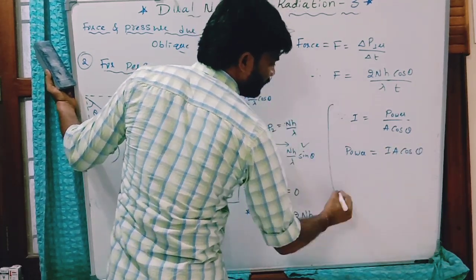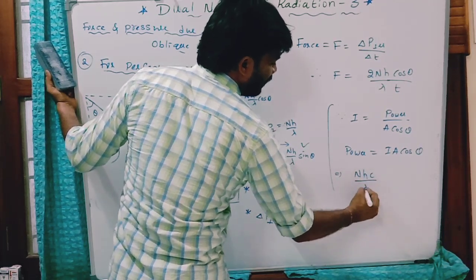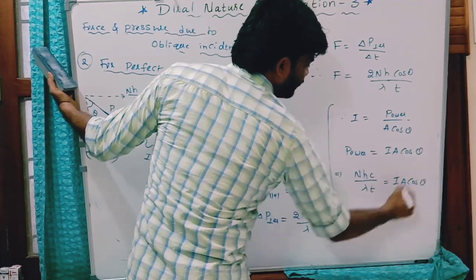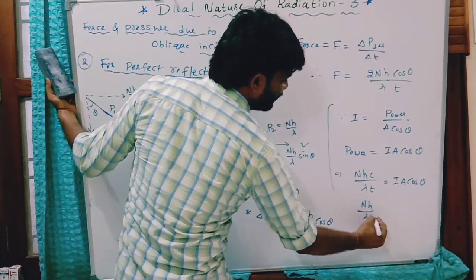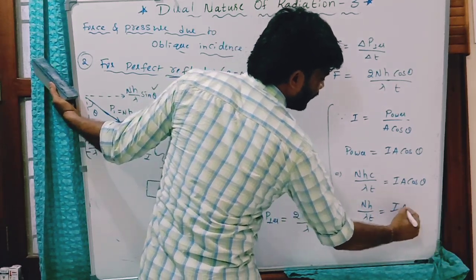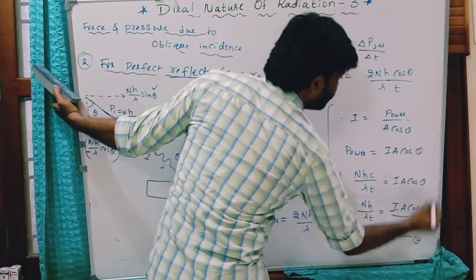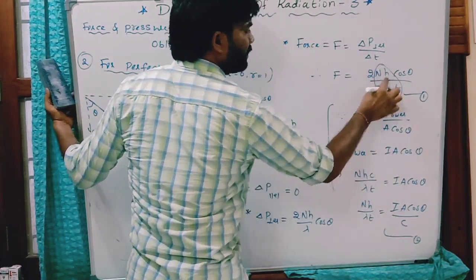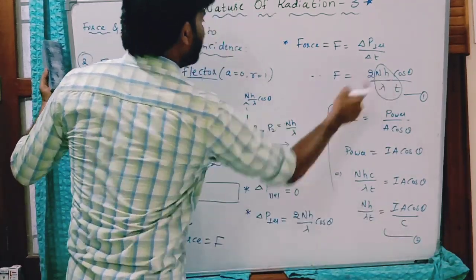So the radiation power nhc by lambda t equals IA cos theta. From this you can write nh by lambda t is equal to IA cos theta by c. This is relation number 2, this is 1. So required is nh by lambda t, and you can substitute it here.